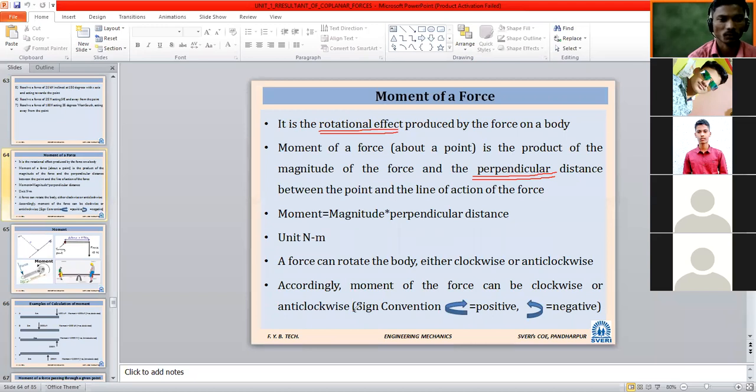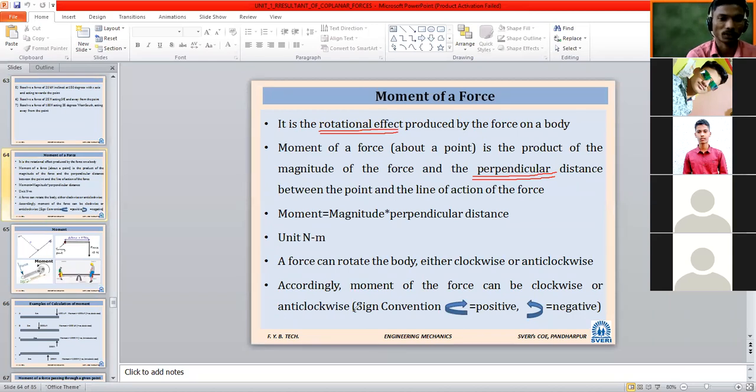And how is it given? The moment of force is the product of the magnitude of the force, meaning force into perpendicular distance. Between whom, if I ask? The magnitude of the force and the perpendicular distance between a point, meaning the point for which we want to calculate that particular moment, and the line of action of force.